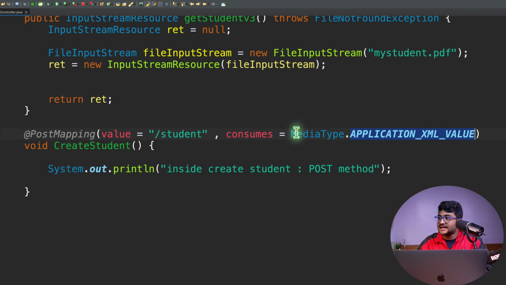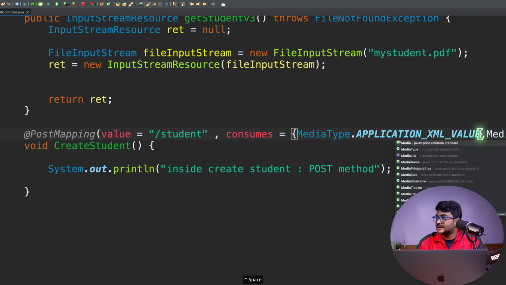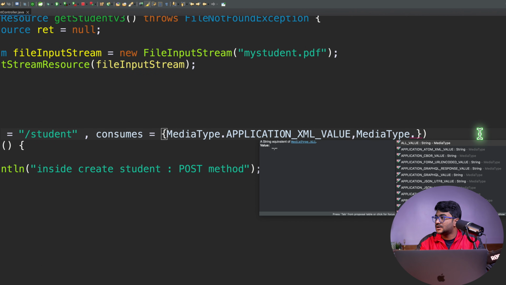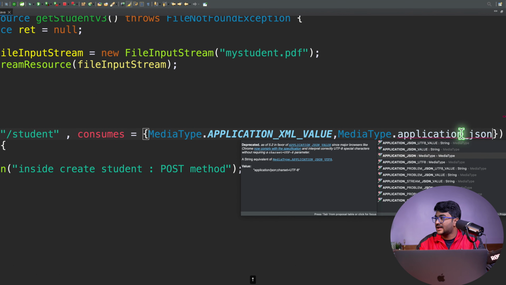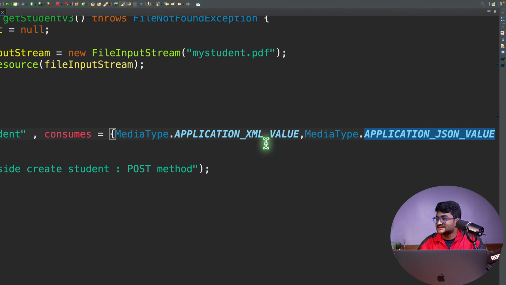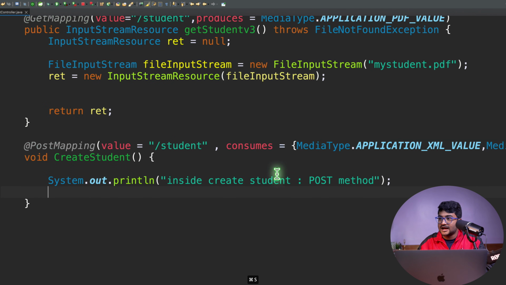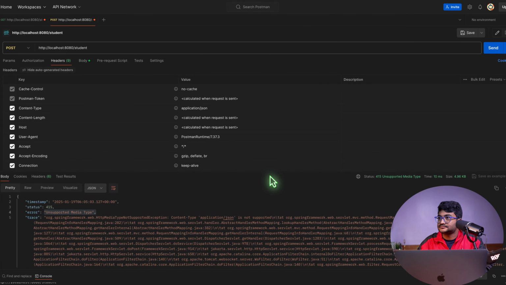Now let's say I will be able to consume two types of data, XML and also MediaType.APPLICATION_JSON. Now I'll be able to consume the XML type of data and also the JSON type of data. Now let's try to hit this endpoint.